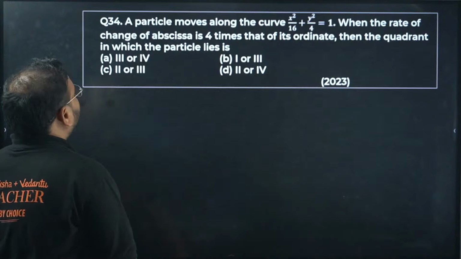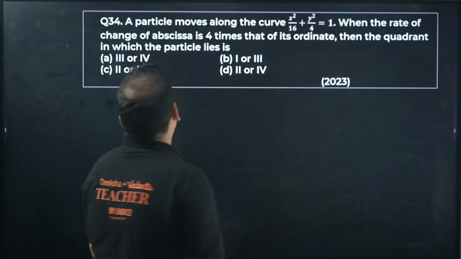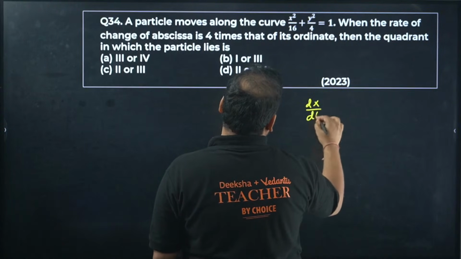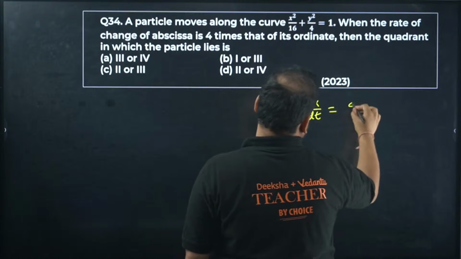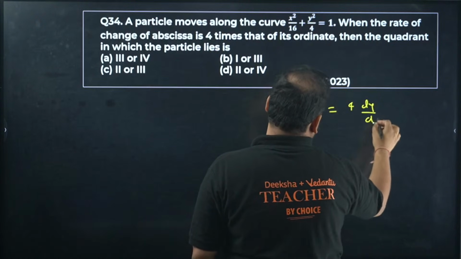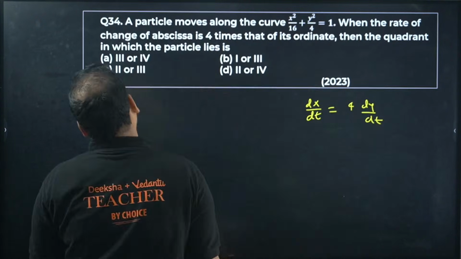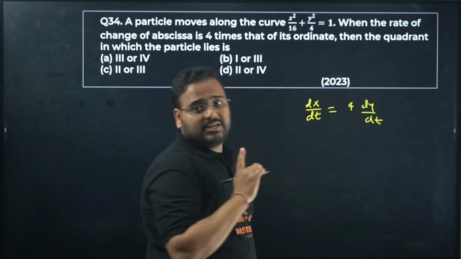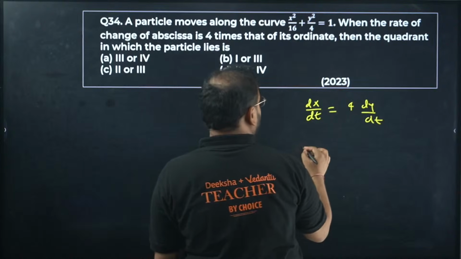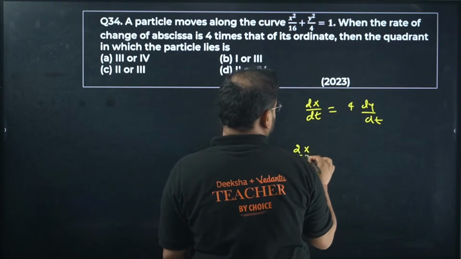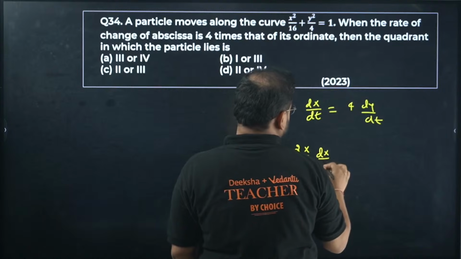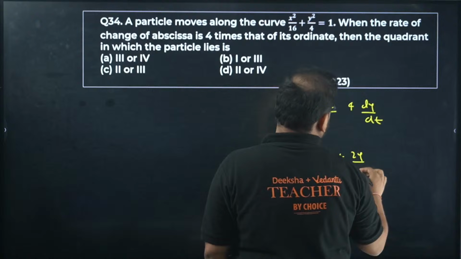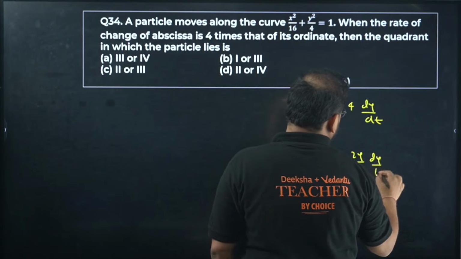Okay. A particle moves along the curve when the rate of change of abscissa, dx by dt, is 4 times the ordinate, so what is dy by dt in the quadrant in which the particle lies? Take the equation of the ellipse that you have. Differentiate: 2x by 16 dx by dt, and we have 2y by 4 dy by dt is 0.